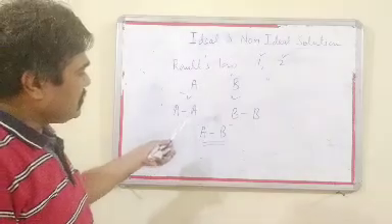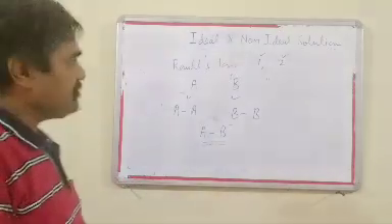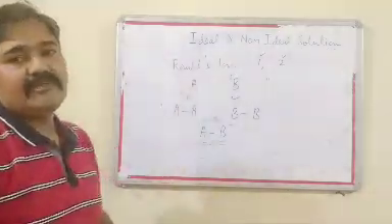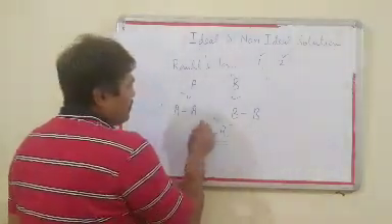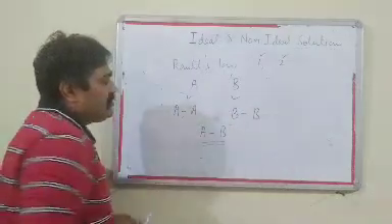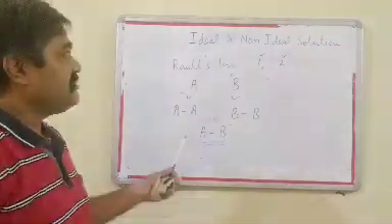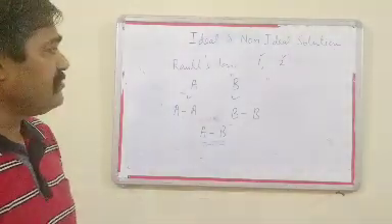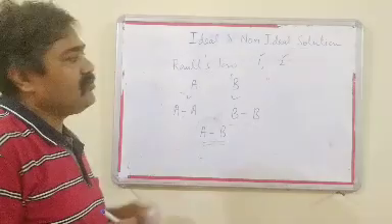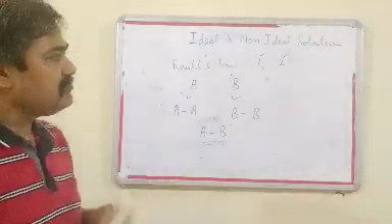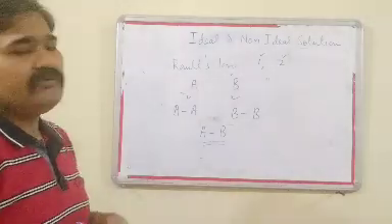If these three interactions are similar or almost similar to each other, in that condition the solution will be ideal and it will obey Raoult's law. If the AA interaction and BB interaction are not equal to the interaction between the solvent and solute molecules, in that condition the solution cannot be an ideal solution. In general, we can say a perfectly ideal solution cannot be obtained, but there are some solutions which are almost equal to an ideal solution.